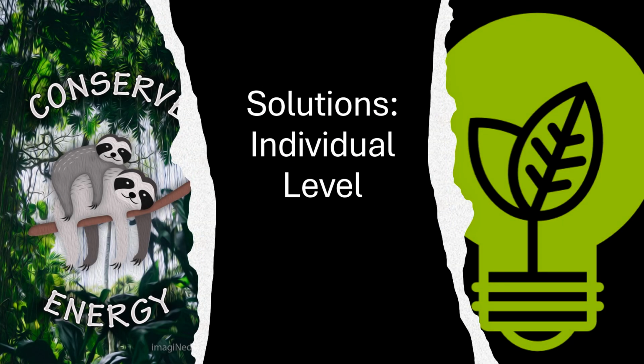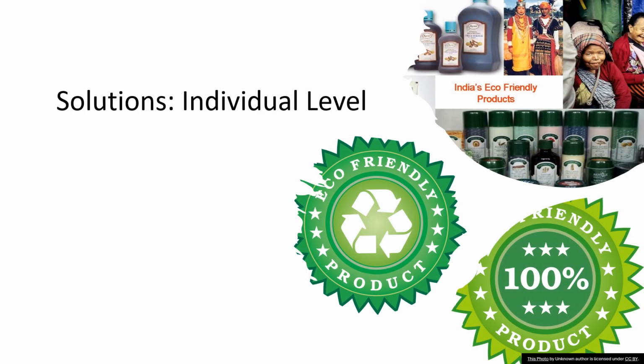Conserve energy. Implementing energy-saving practices such as using energy-efficient appliances, reducing energy consumption, and switching to renewable energy sources reduces greenhouse gas emissions and air pollution. Use eco-friendly products. Choosing environmentally friendly products, such as biodegradable cleaners, organic foods, and reusable items, reduces chemical pollution and promotes sustainable consumption habits.